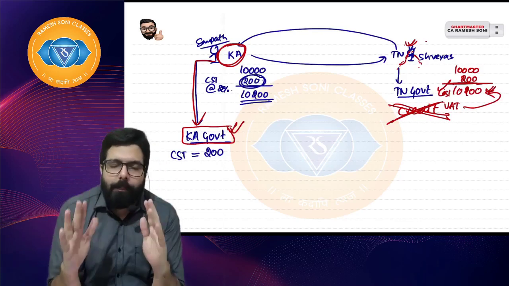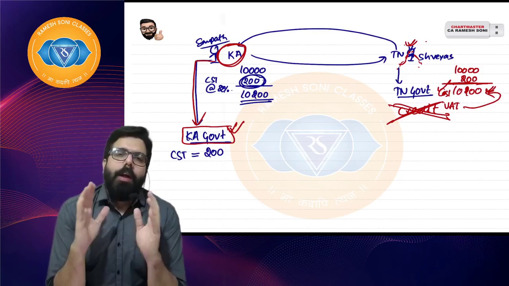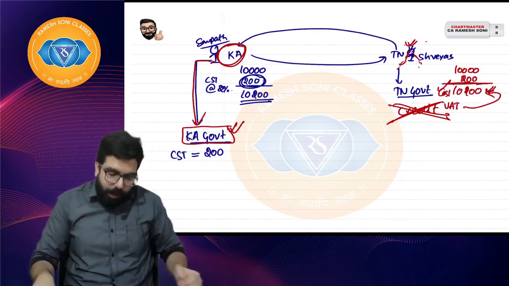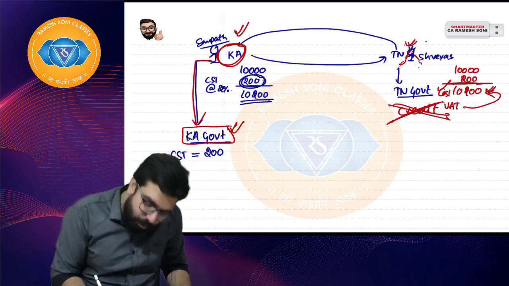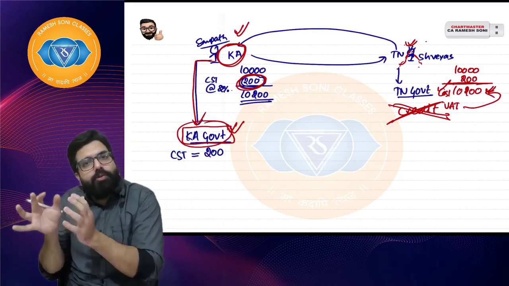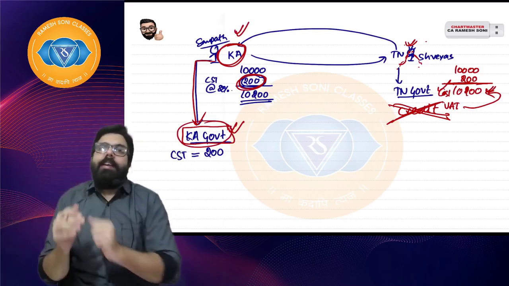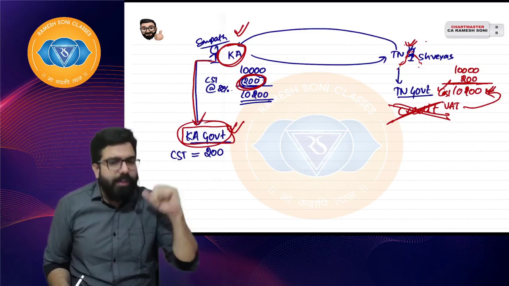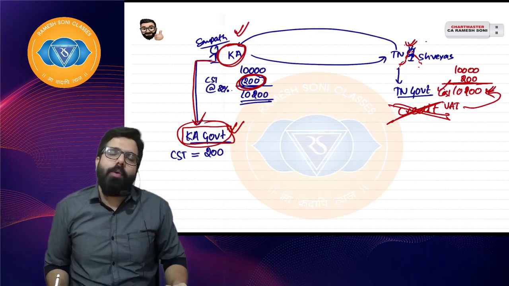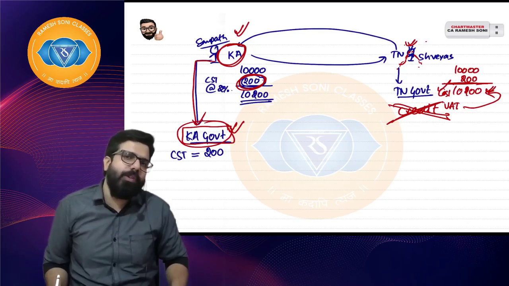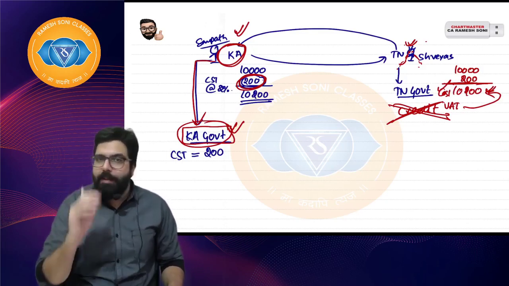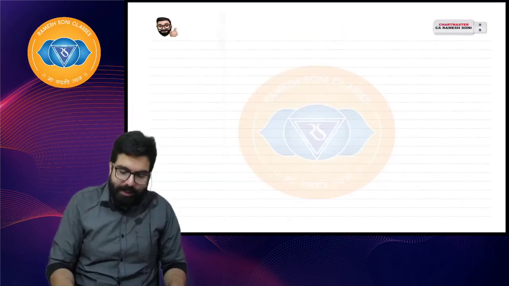Everyone listen, in the previous tax scenario, CST was an origin based tax. Wherever the goods originate, Karnataka, that guy used to collect the tax and give it to the Karnataka government. Hence CST always used to remain with the origin state. Don't you think taxes are always destination based? But in the previous regime, CST was the only tax which was origin based, and it should not have happened. So the government had to find a solution. Are we clear, everyone? Let's go ahead and understand this.